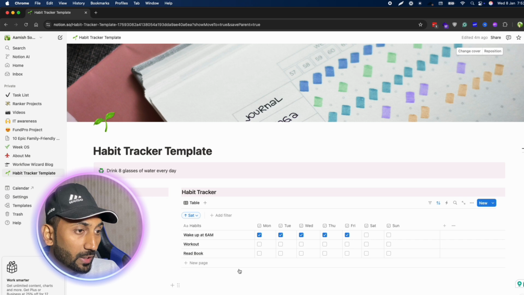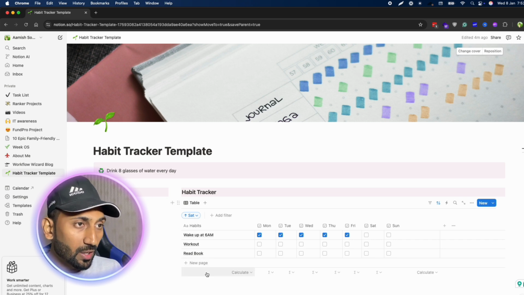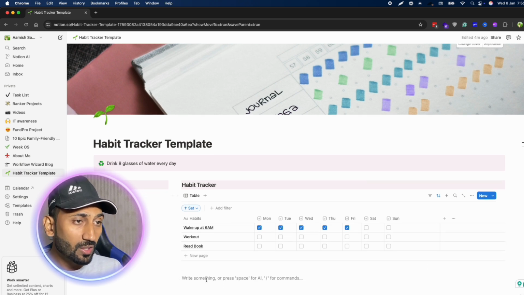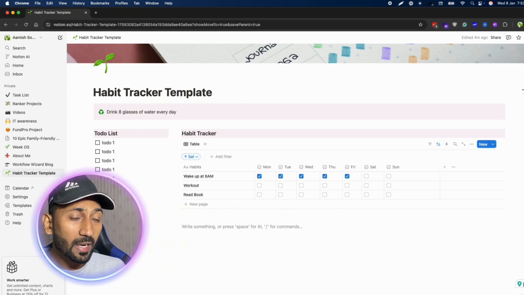Okay, so you can add as many habits as you want here, and similarly these are just basic ones. You can add so many widgets as well, but for this tutorial I think this is enough just to give you a glance of how you can actually build it.